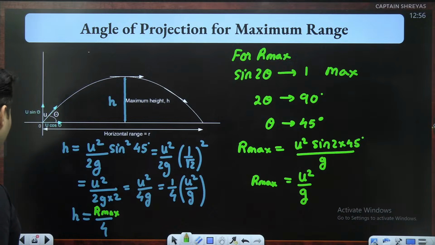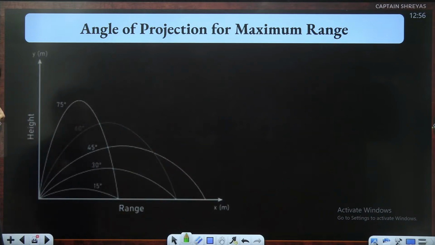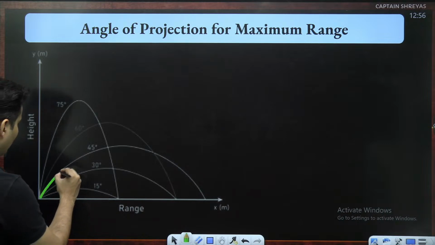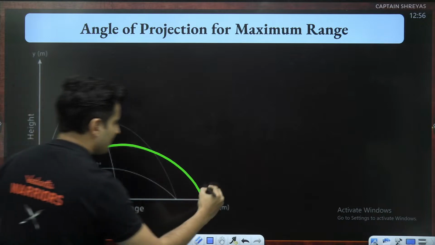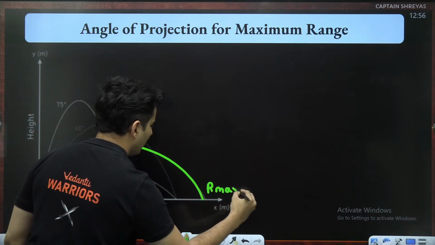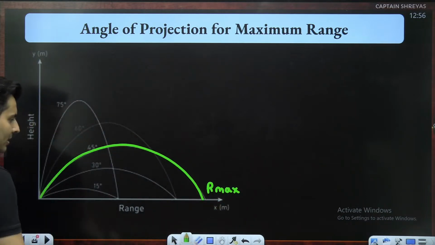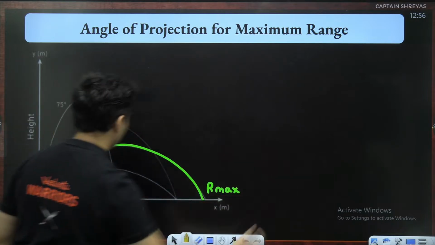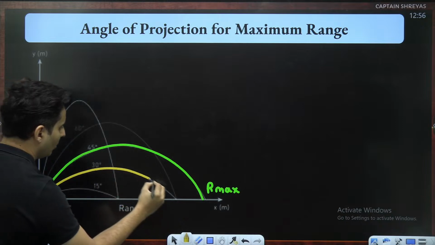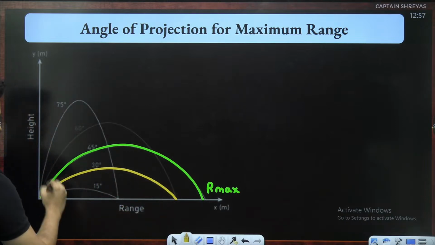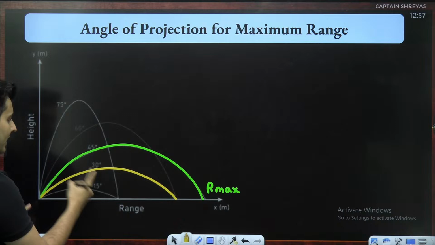Yes, very good. Also, you should know one more thing. When the range is maximum, the angle of projection is 45 degrees for sure. For other angles, obviously the range is not as much as before. But an interesting thing happens. If you project it at 30 degrees, maybe it will not go as far as before. But the complementary of 30 is 60 degrees.